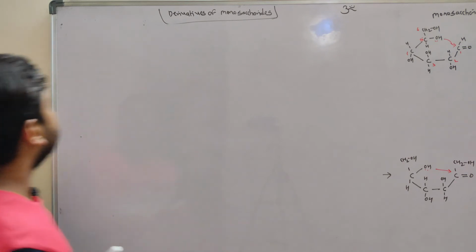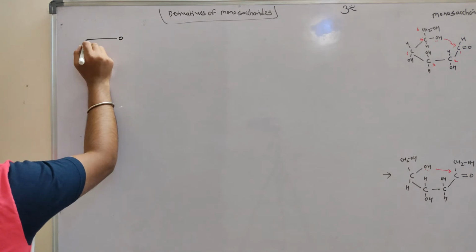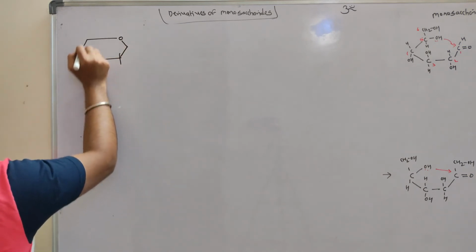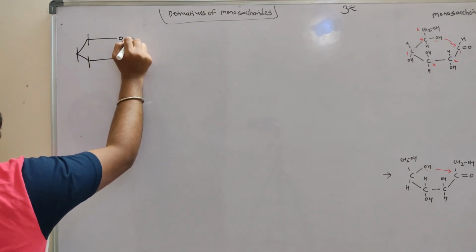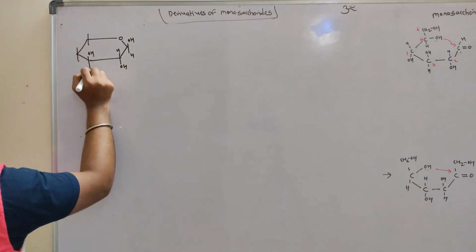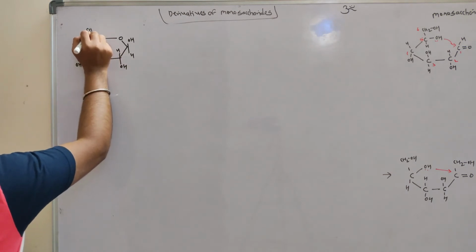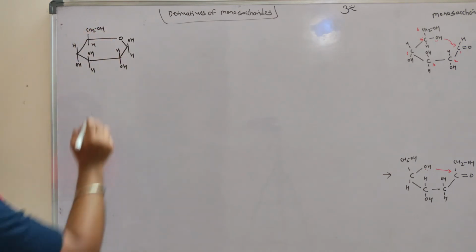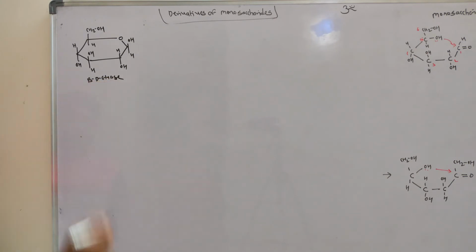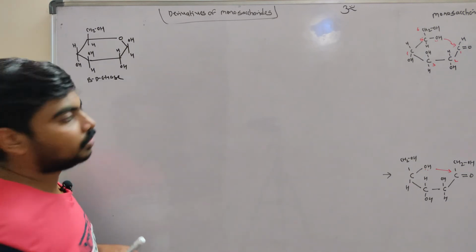So first derivative of glucose, if you consider glucose structure, okay, this OH H, H OH, OH H, OH H, CH2OH. This is beta D glucose. Okay, this gets converted into glucose 6 phosphate.